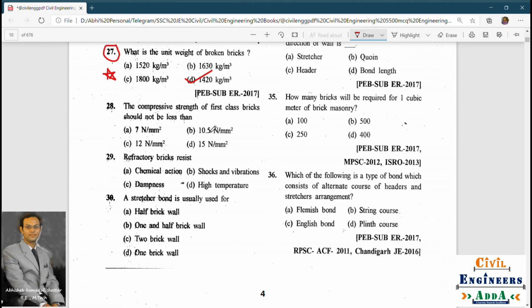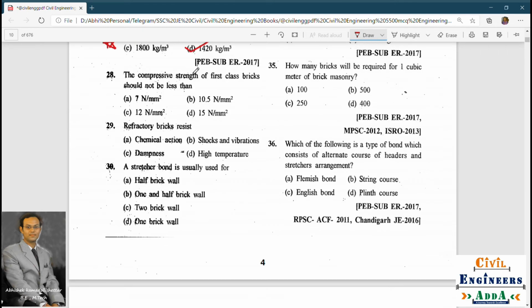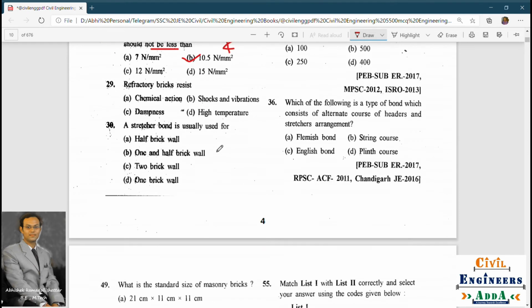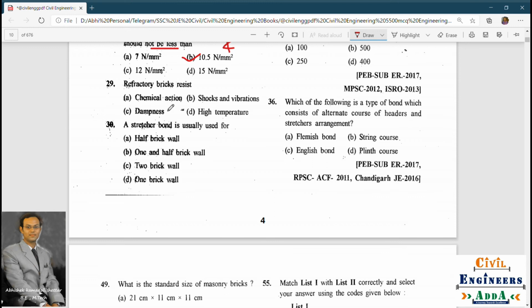Yes, next one. The compressive strength of first class bricks should not be less than. So this is also an important question. The compressive strength should not be less than 10.5 Newton per millimeter square. Okay. So you can read the options by yourself. I'll just give a small pause.